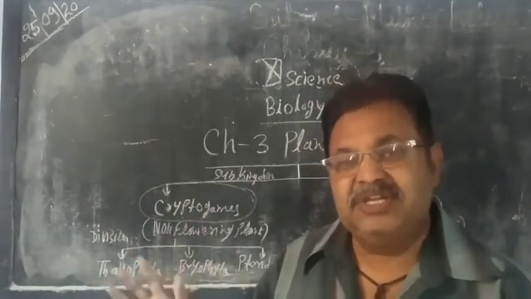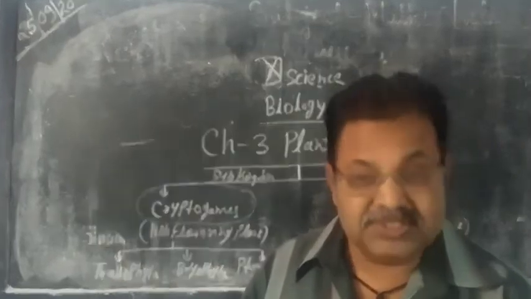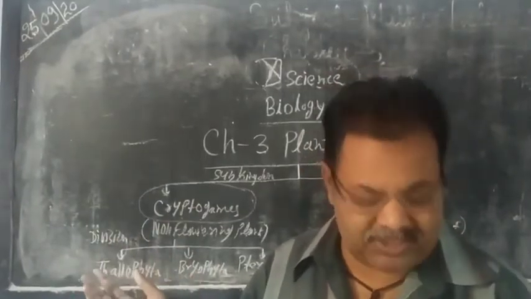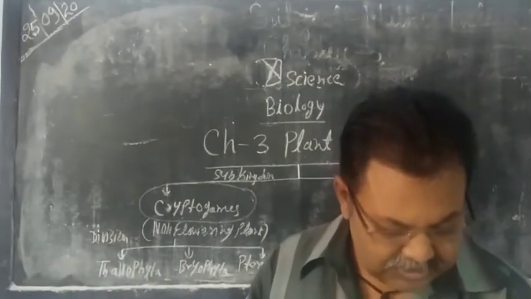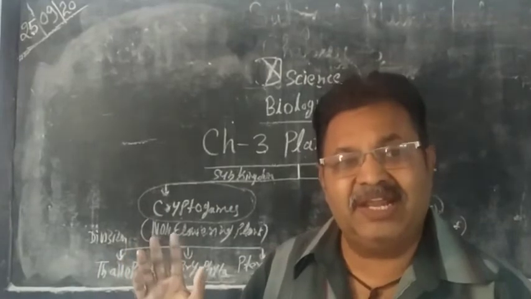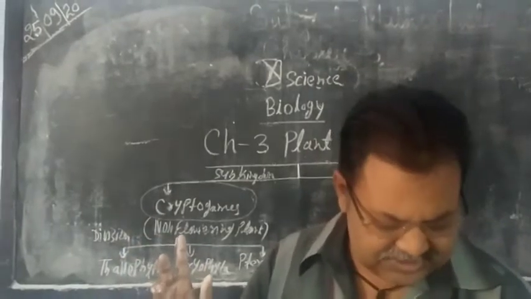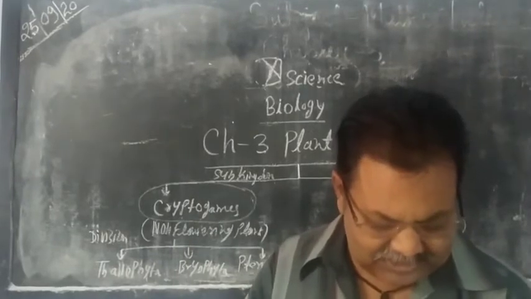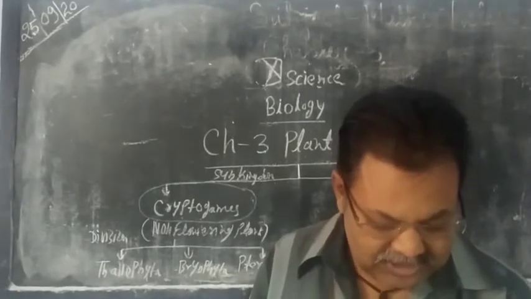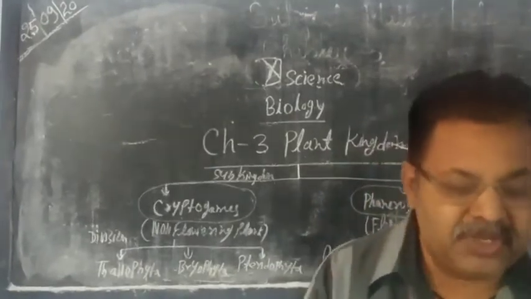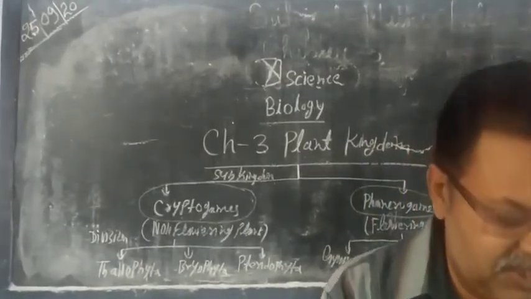Hydrophytes means that they are found in water, some in fresh water and some in saline water or sea water. The cell wall of thallophyte or algae is made up of cellulose, and sexual, asexual as well as vegetative modes of reproduction take place in algae.